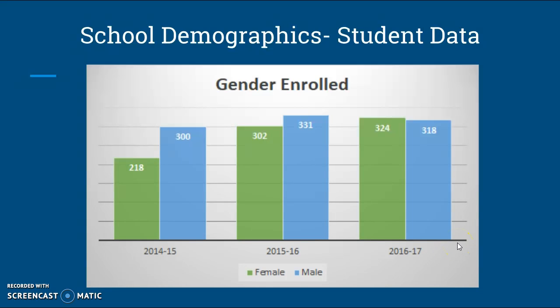Starting off, I did some student data. Looking here, we have the gender that has been enrolled at Center over the past 3 years. In 2014-2015, you see that we had far more males than we did females enrolled. In 2015-16, we had, again, more males than females. And then in 2016-17, the roles kind of flip, and we have more females than males.